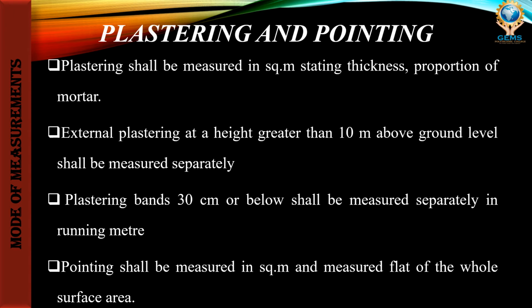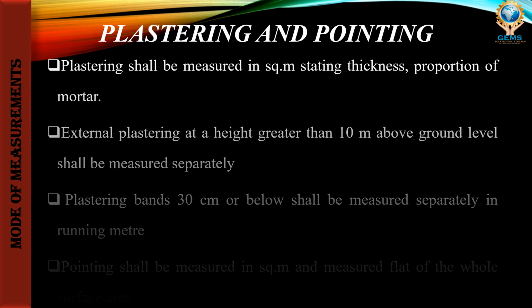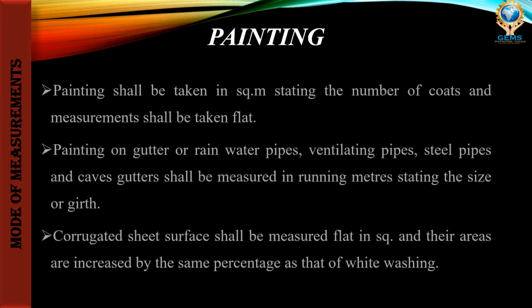External plastering at a height greater than 10 meter above ground level will be measured separately. Plastering bands 30 centimeter or below shall be measured separately in running meter. Then pointing will be measured in square meter. In pointing also, we need not measure the expansion joints that bend. We can simply measure it as flat.